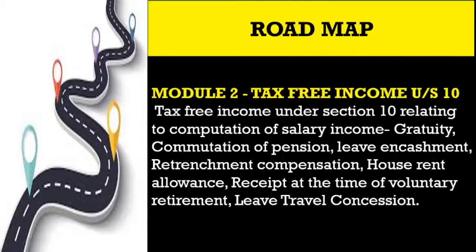In module number 2, here we learn the various tax-free incomes which come under Section 10, such as gratuity, commutation of pension, leave encashment, retrenchment compensation, house rent allowance, VRS, and leave travel concession.